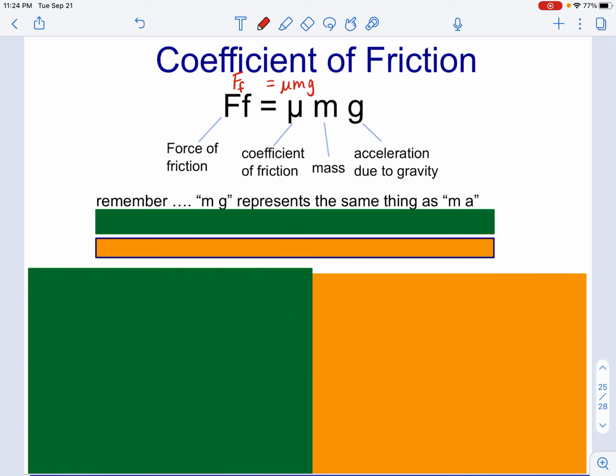So this is going to depend on where the object is located. Are we on the moon? Are we on Earth? Are we somewhere else? Somewhere in the problem, that information needs to be provided for you.